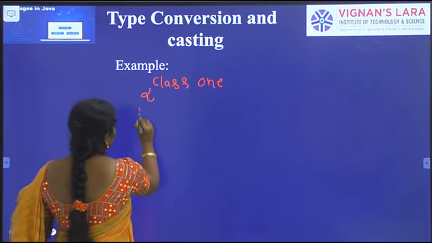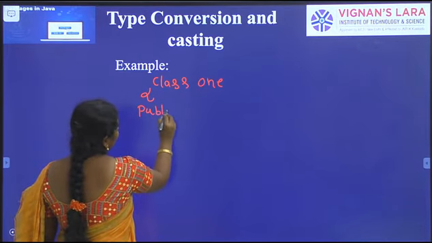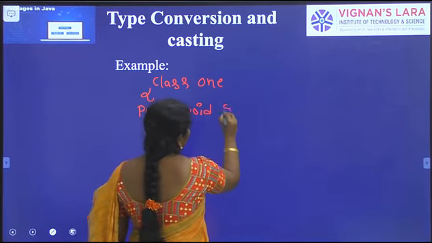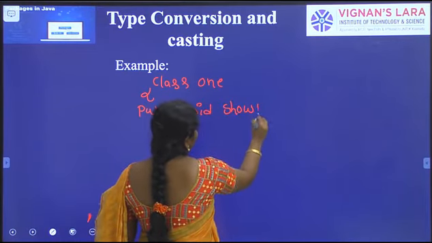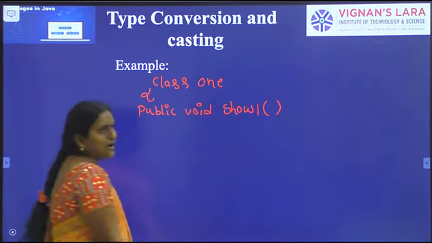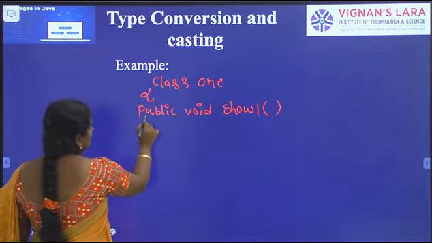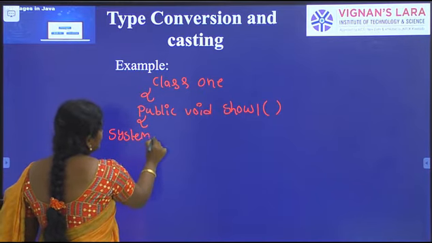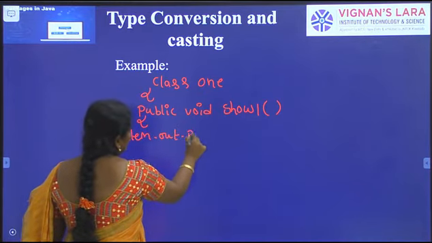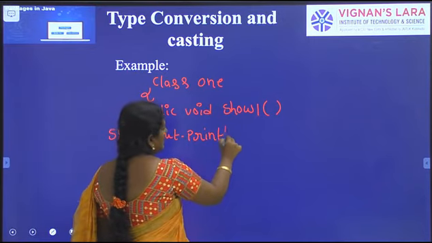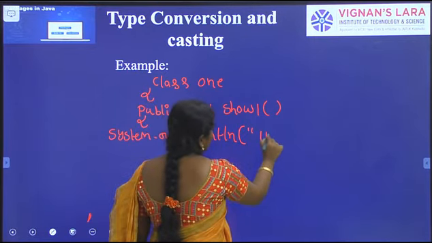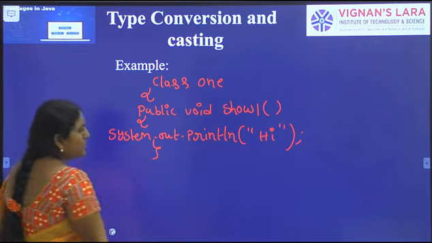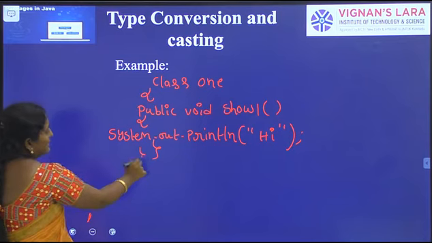In this class I am defining one method, public void show1. What is the body of this method? Here I am writing SOP, system.out.println("hi"). Here I am closing the method body and then the class body.